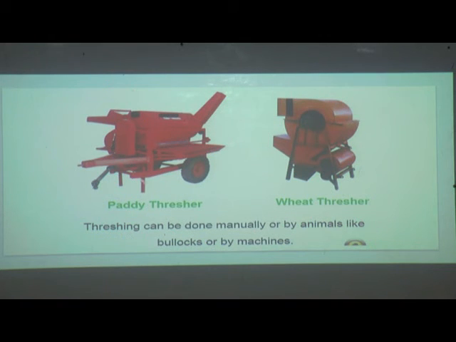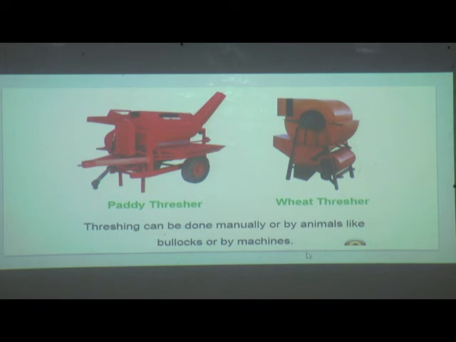Nowadays for threshing different instruments are used, like a paddy thresher. These are machines, and this is the wheat thresher. For different grains we use different machines like paddy thresher and wheat thresher. Threshing can be done manually or by animals like bullocks or by machines.